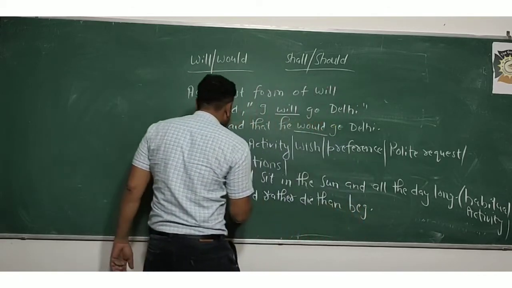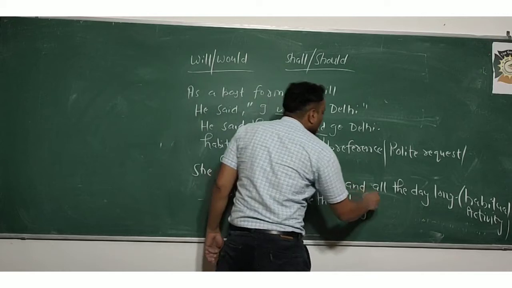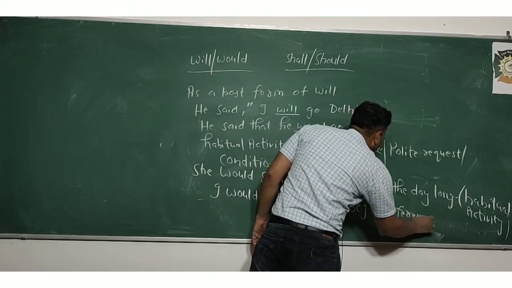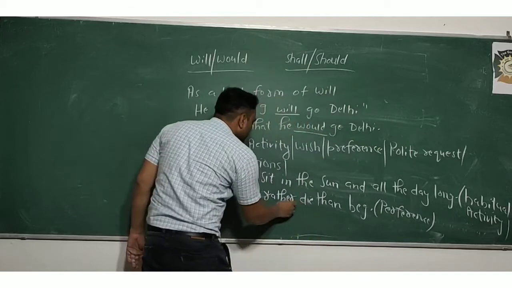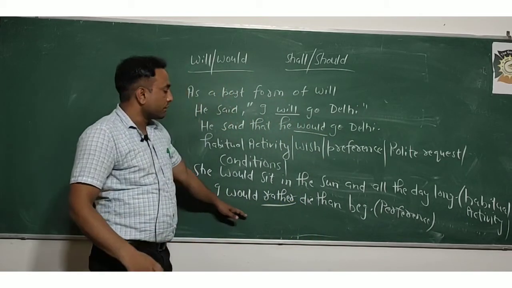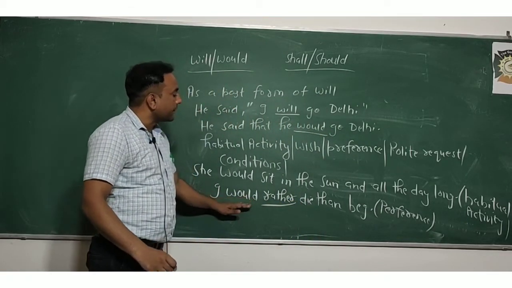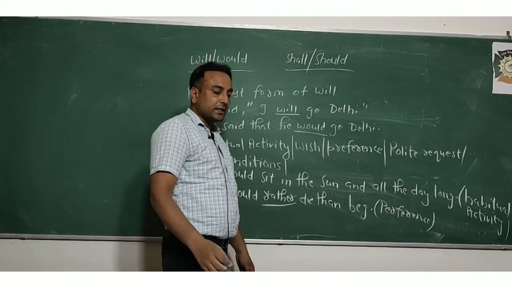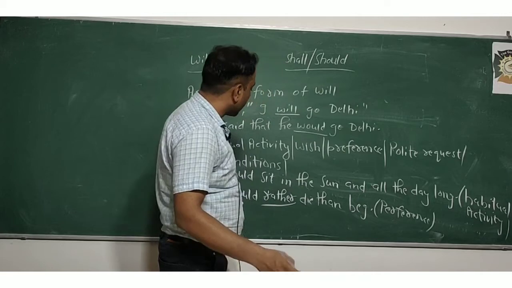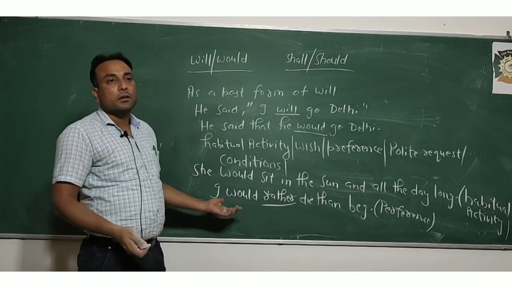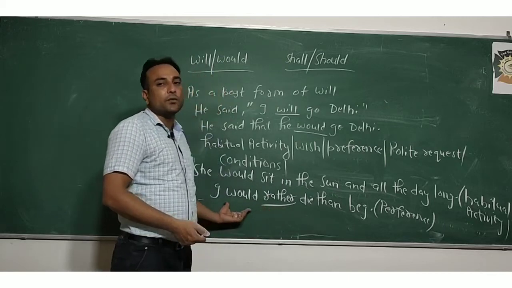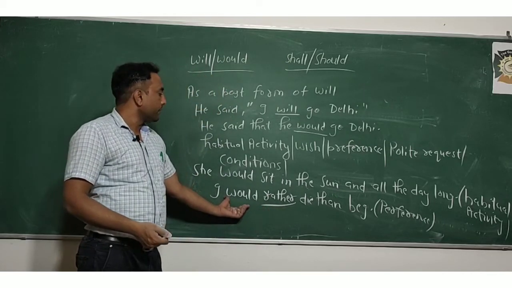And the second thing, if there is rather in the sentence, then you have to fill would in the blank always. If rather is given in the sentence, rather is always followed by would. If a blank is given and after the blank rather is given, then obviously you will fill would in the sentence.